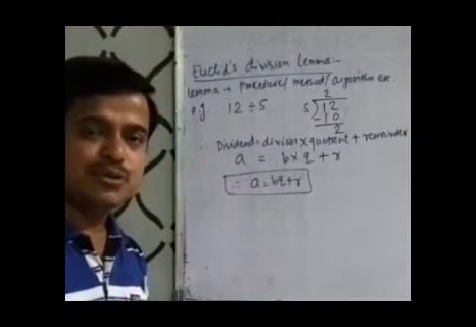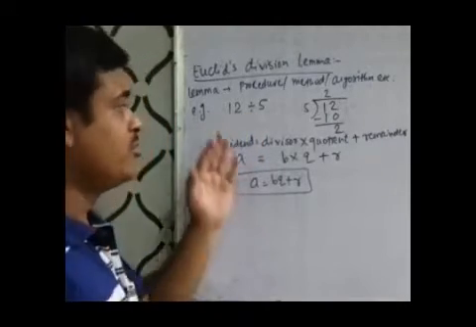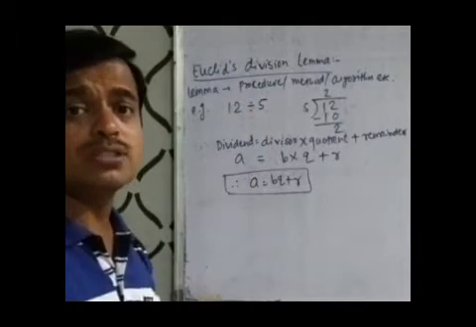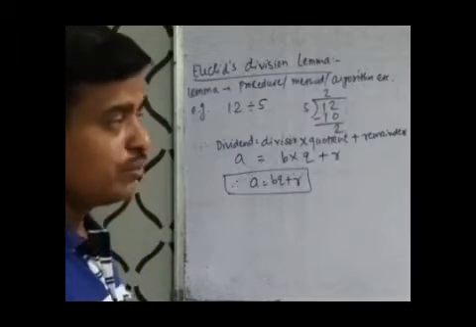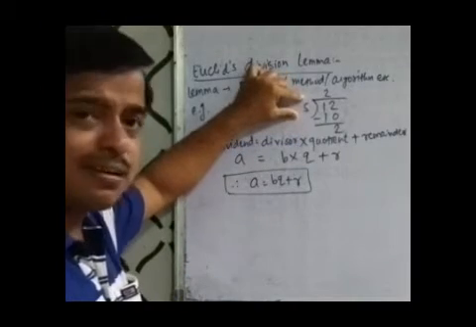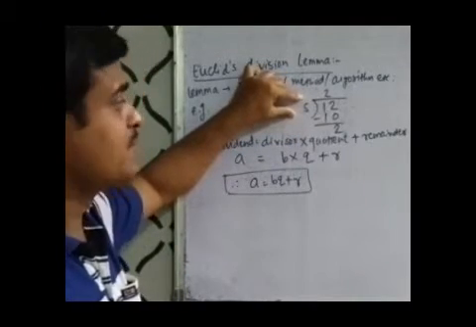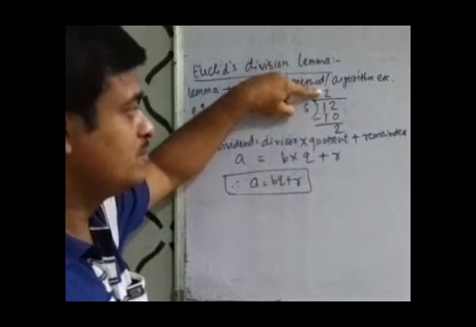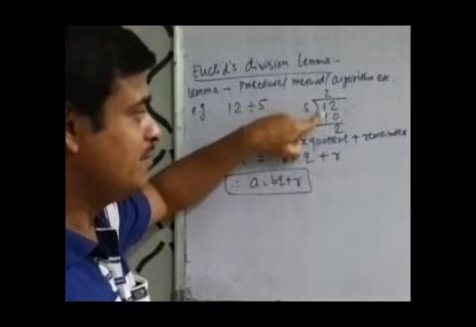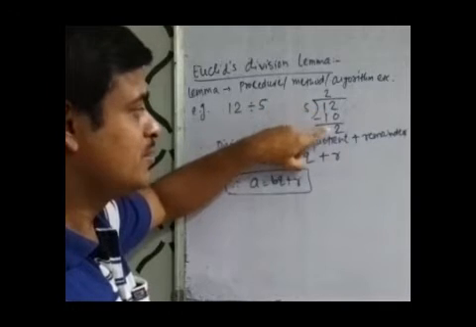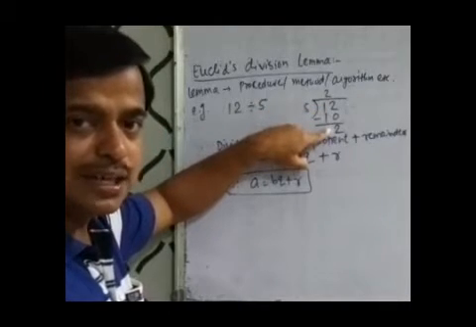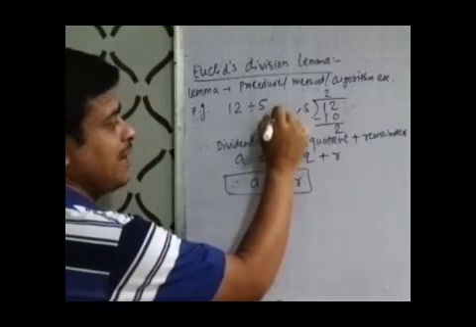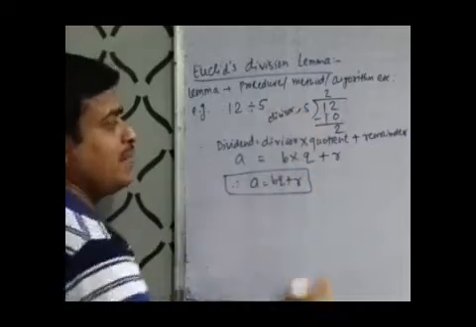We know conceptually the meaning of division. 12 divided by 5 means how many times 5 goes into 12. We know the traditional method of writing the division. When 12 is divided by 5, our quotient is 2. It gives 10. When 12 minus 10, we get 2 as our remainder. Here 5 is the divisor, the number which divides.